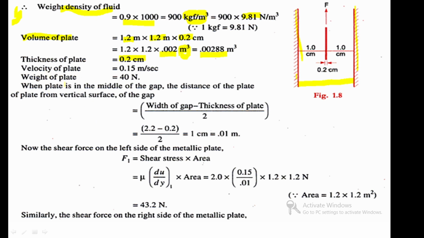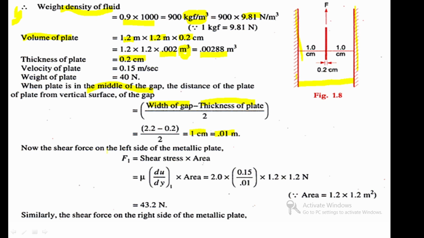Here the problem says the plate is in the middle of the gap. We need the distance of the plate from the vertical surface of the gap. The width of the gap is 2.2, the thickness of the plate is 0.2, so divided by 2, 1 centimeter is the gap between plate and plane. Here the value is converted into meter.